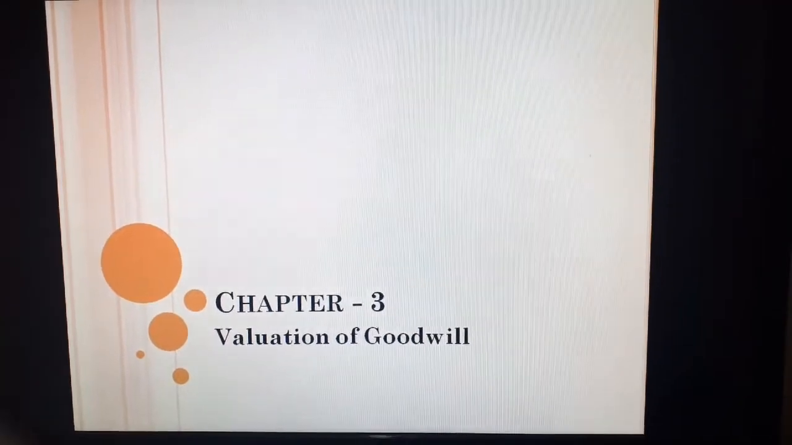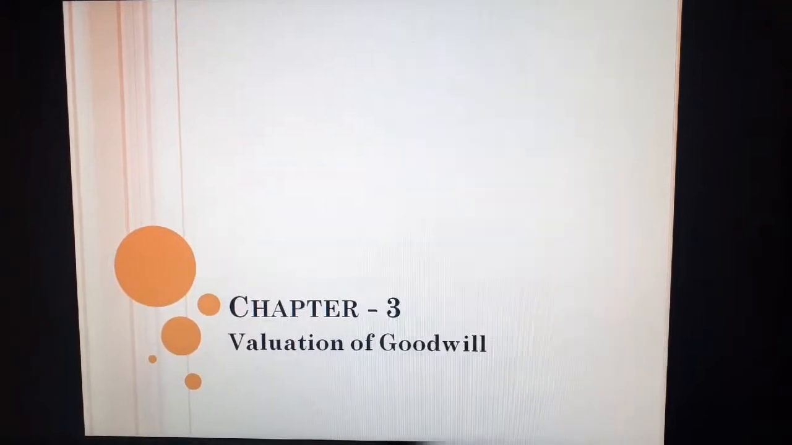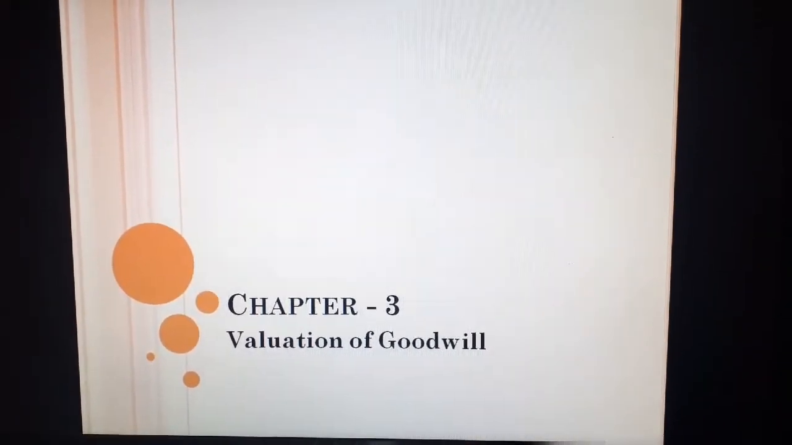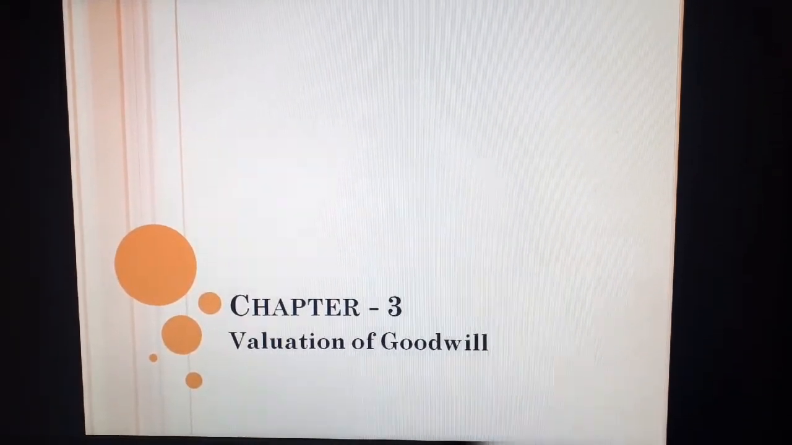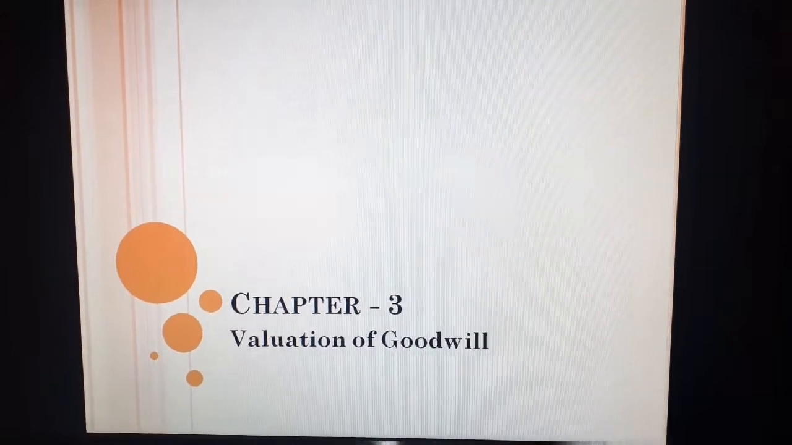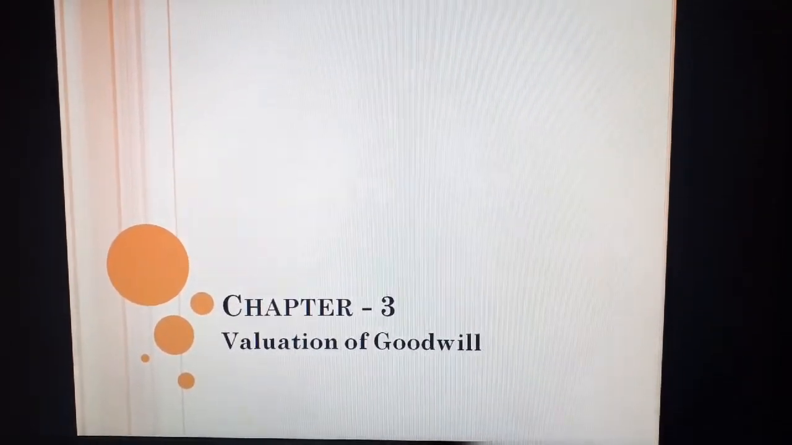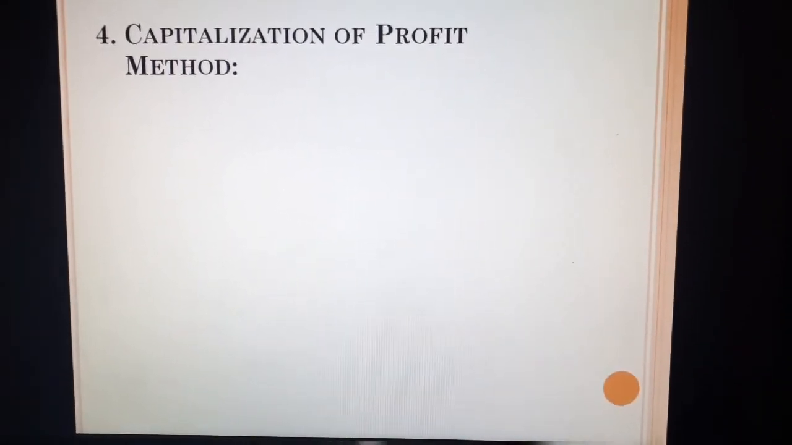Hello students, today we will move with the last method of the valuation of goodwill. In our previous session we have done the average profit method, weighted average profit method, super profit method and capitalization of super profit method. Today we will move with the capitalization of profit method. Okay, so the last method is the capitalization of profit method.